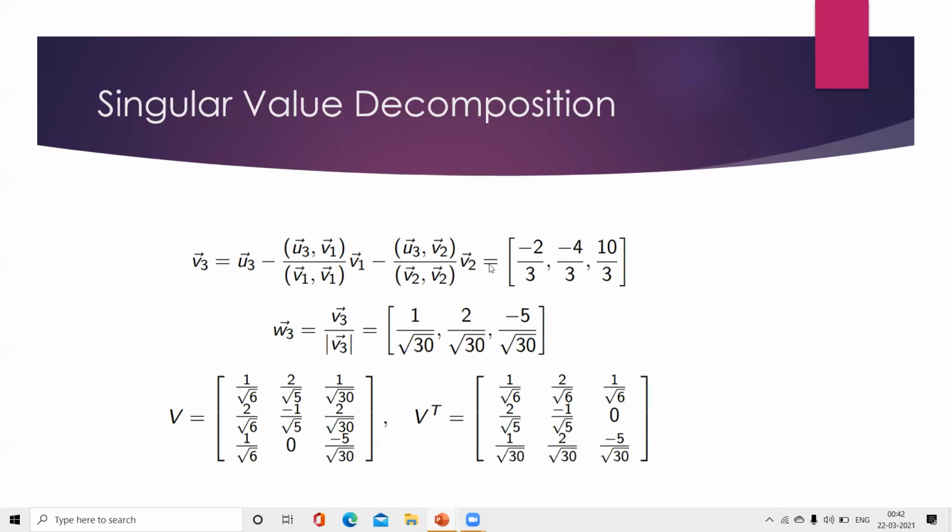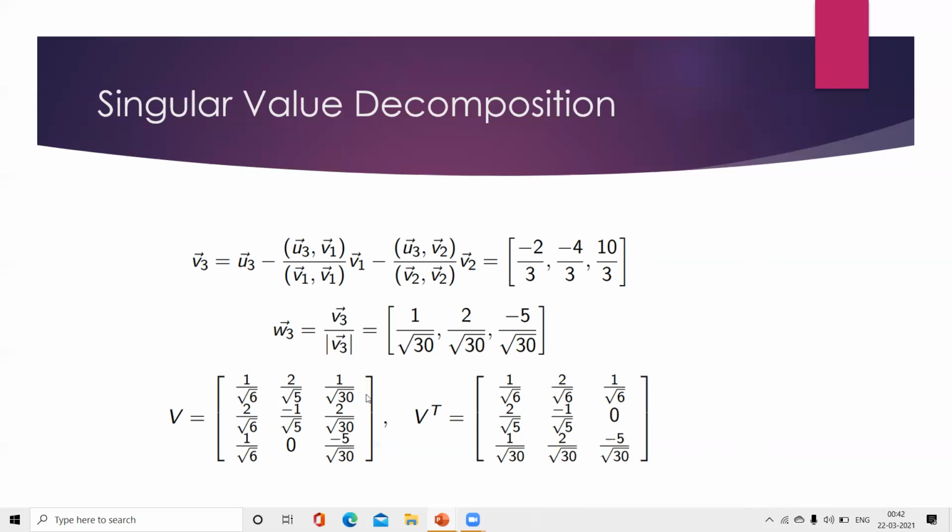Then we are getting the values of minus 2 by root 3, comma, minus 4 by 3, comma, 10 by 3. Then we are equating the third vector of W3. Then we are getting the vector V3, that is W3 by magnitude of W3. Then we are getting the values of 1 by root 30, comma, 2 by root 30, comma, minus 5 by root 30.